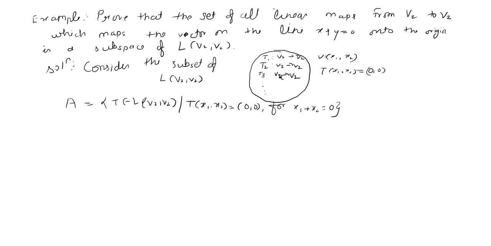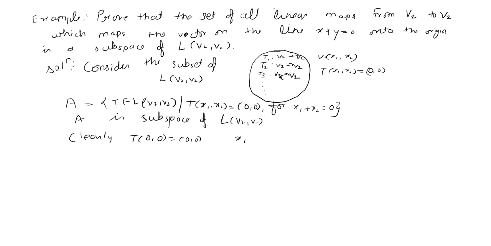So we have taken a set A, defined in this way. We have to prove that A is a subspace of L(V2, V2). Before proving any set to be a subspace, we always have to remember one thing: the set should be non-empty. So we have to prove that the given set is non-empty. Clearly, T of 0 comma 0 is nothing but 0, because the first element is 0 and the second element is 0.